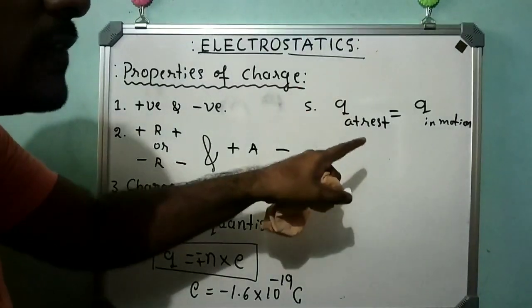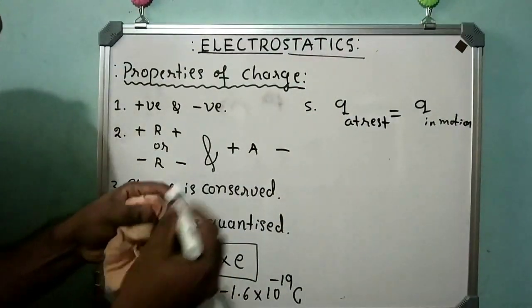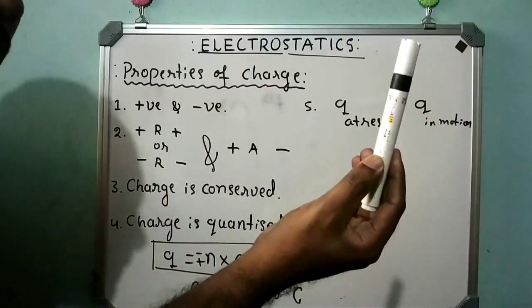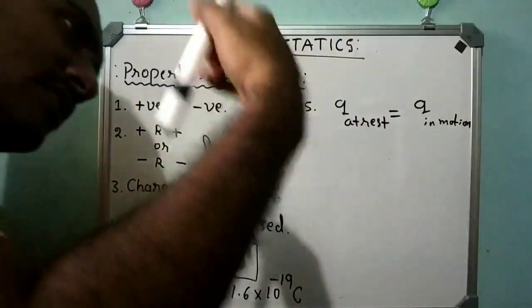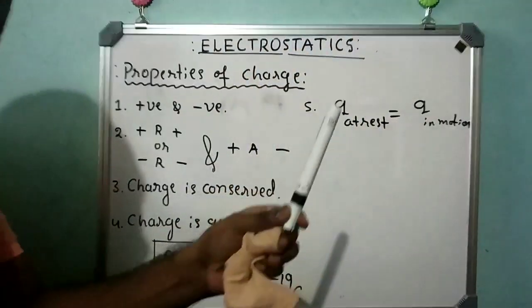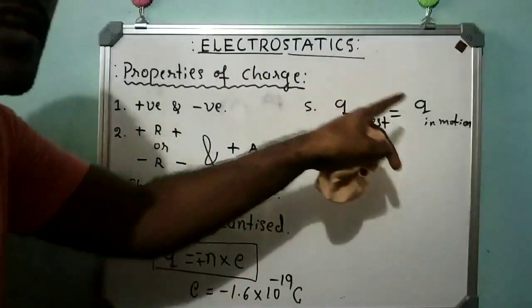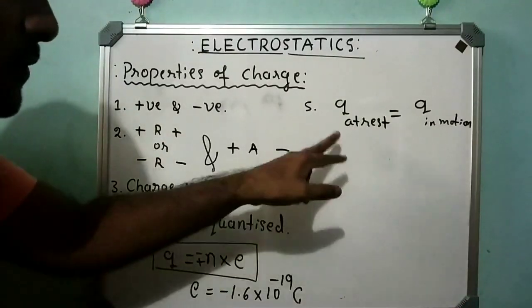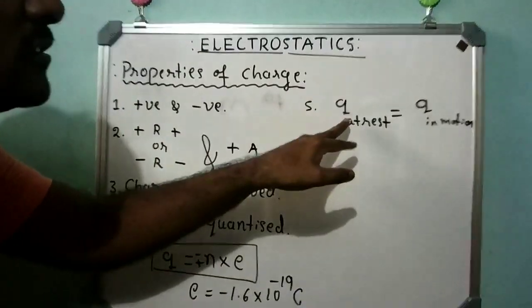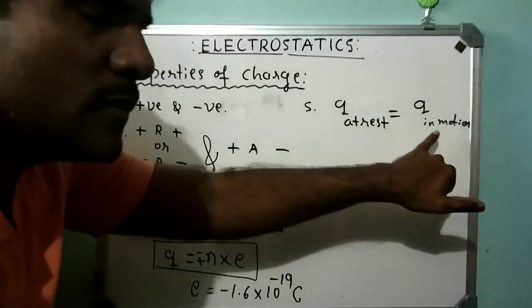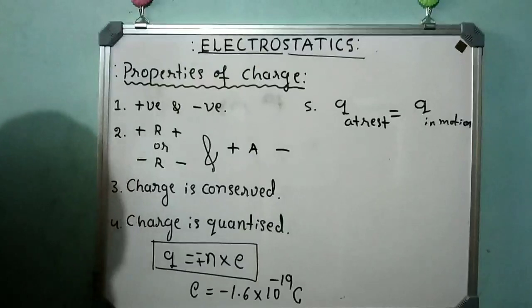Consider a body having some amount of charge. If this body is set into motion, it will not lose its charge. That is the meaning of charge is unaffected by motion. In a later class I will explain in detail. Charge at rest is always equal to charge in motion.